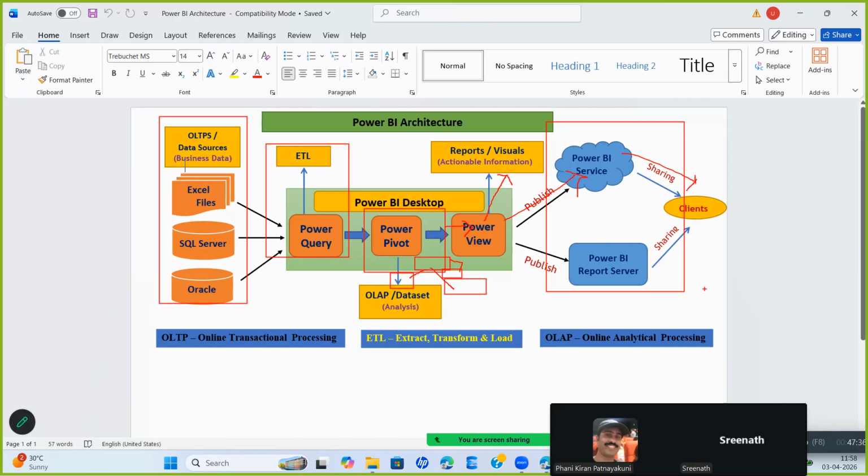So everywhere you are doing only GUI. The only part where you use coding is Power Pivot. In this you have something called as DAX, and in DAX you have something called as time intelligence functions.